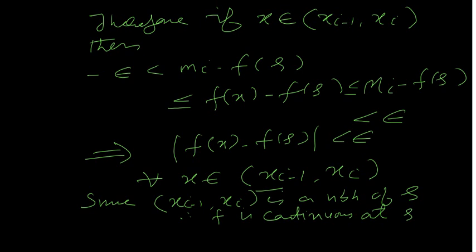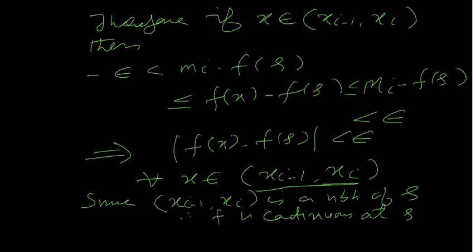Suppose the length of the interval is delta, then whenever x and s are in that interval, mod of x minus s will be less than delta. So for each epsilon positive I can find delta such that whenever mod of x minus s is less than delta, mod of f(x) minus f(s) is less than epsilon. So that means f is continuous.